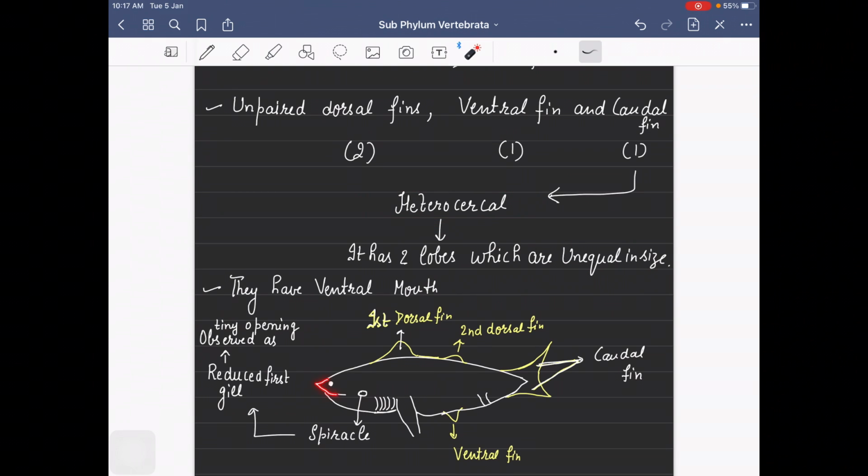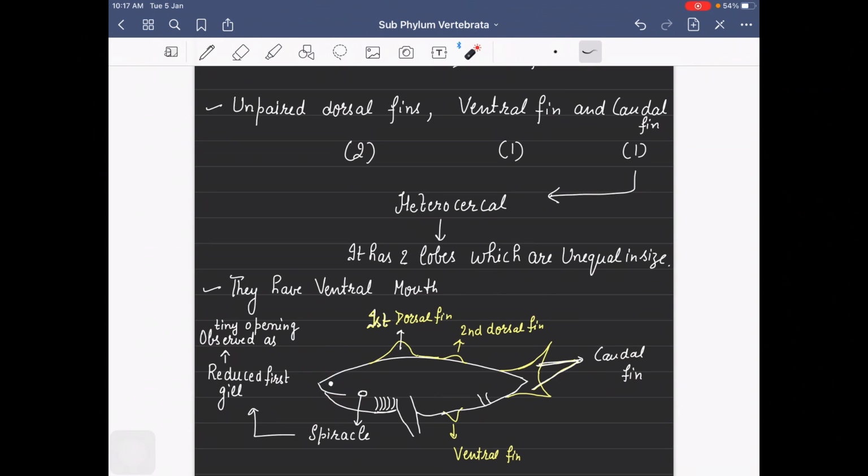They have a ventral mouth, and here is a very reduced first gill which plays a very important role in respiration as well as in feeding. Although their mouth, you will find, is a little on the ventral side, it will not be straight at the front; it will be a little on the lower side. Dorsal is the back part, and ventral is the lower part. If we talk about rays, the mouth is here, right?